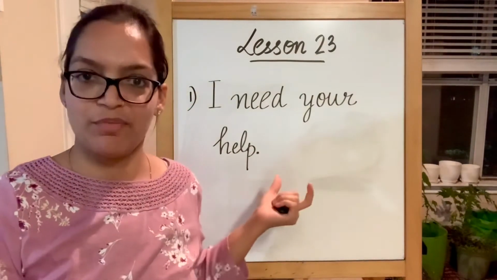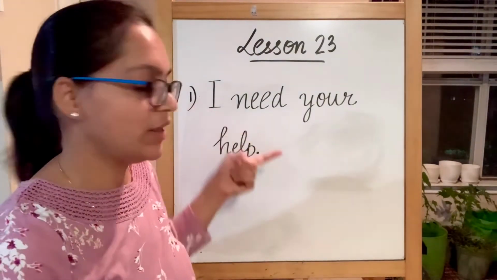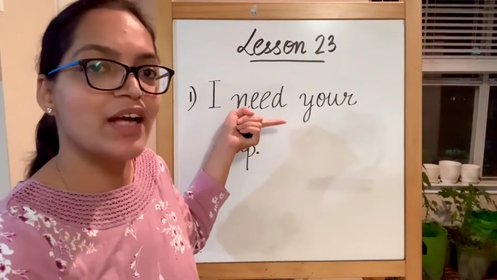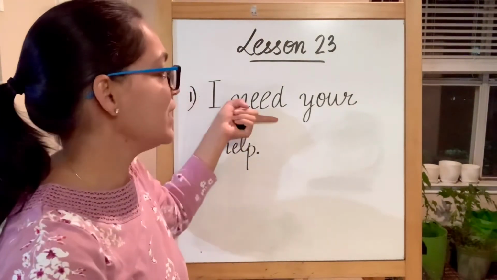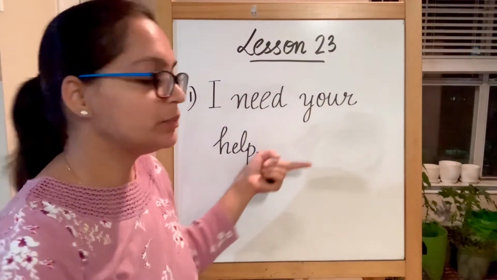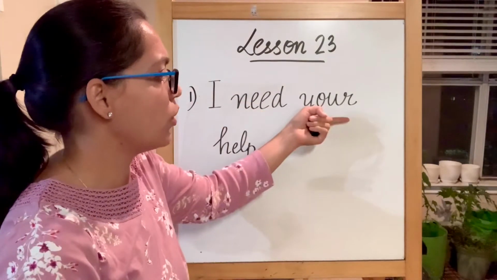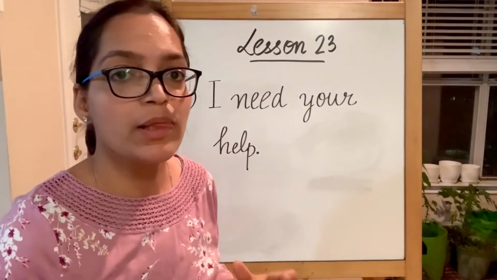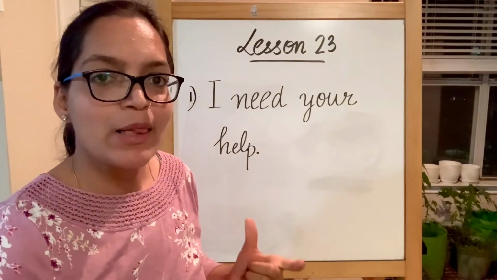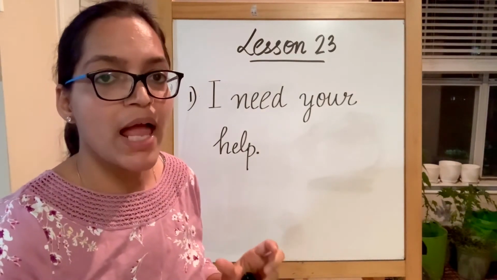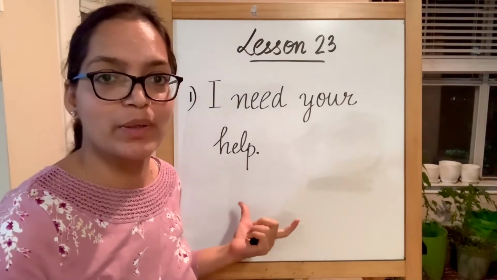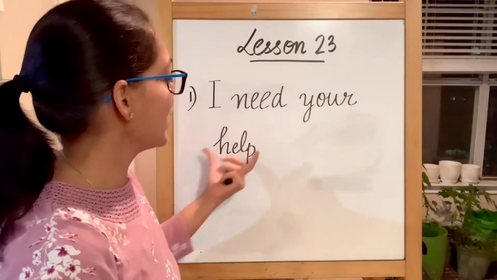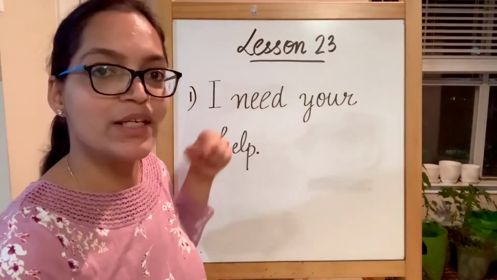This is a statement, so it will begin in capital and it will end in a period. I, the words that we just did, need. I need your, our sight word. I need your help, and LP is going to make a sound of lp, help. It's not going to be help, no, it's going to be help. The sounds are going to blend. So I need your help. We have used a double E word here.